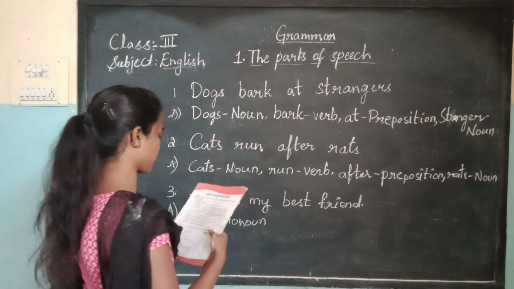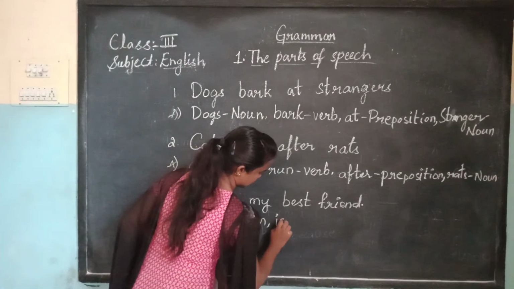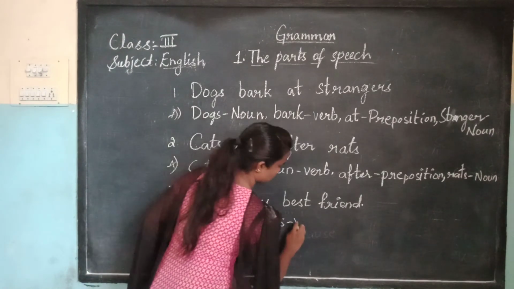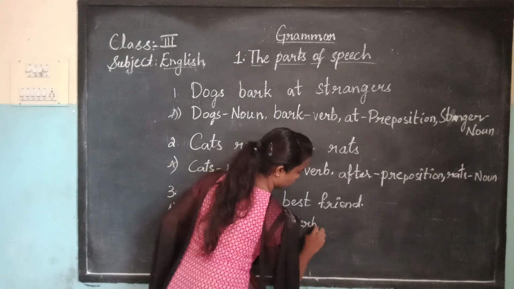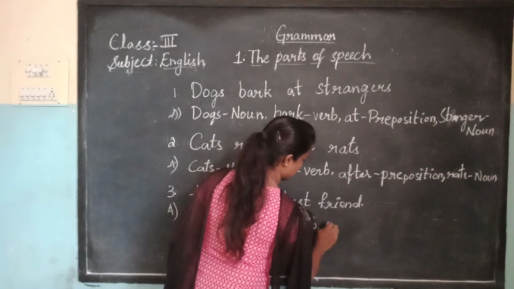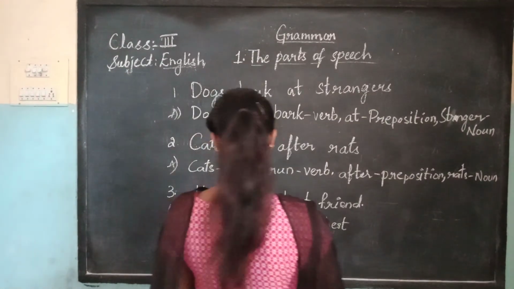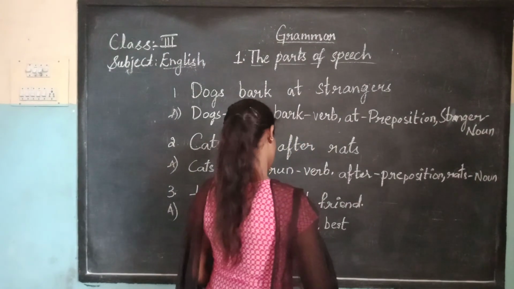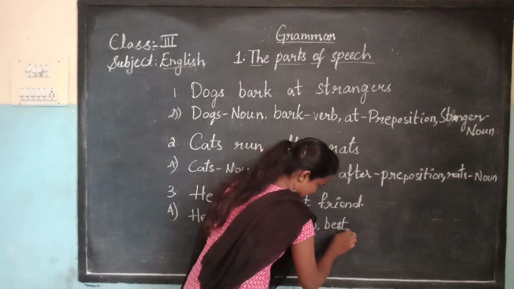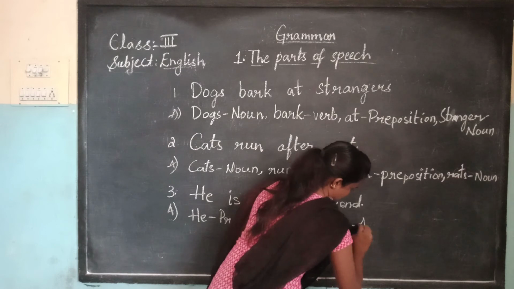Okay, children. Now, is. What is the part of speech of is? It is also an action one. So, is is also a verb. And coming to next, best. Best means the word telling more about the sentence.